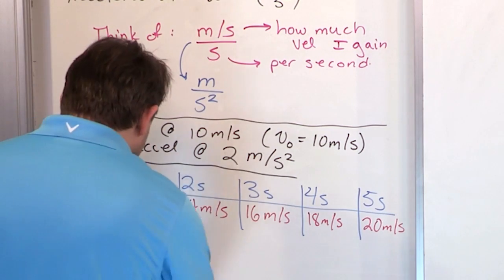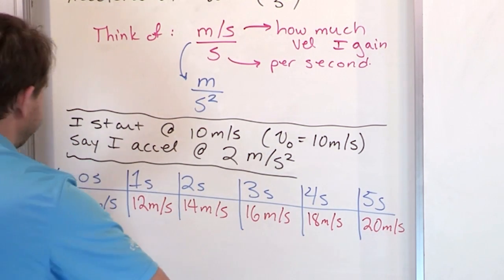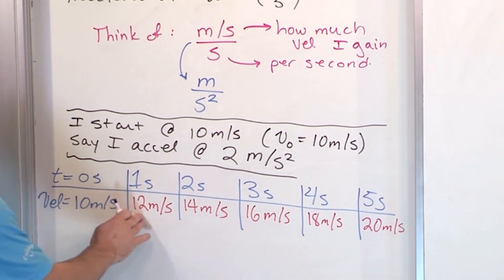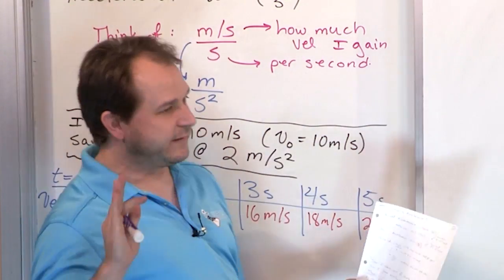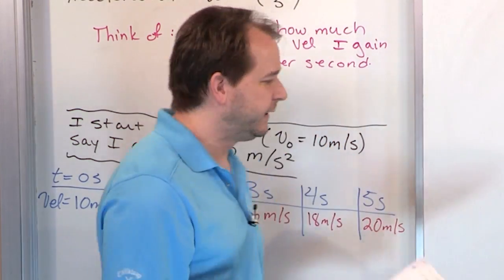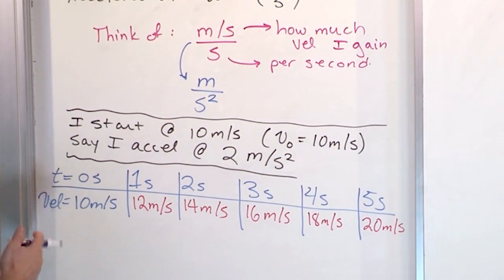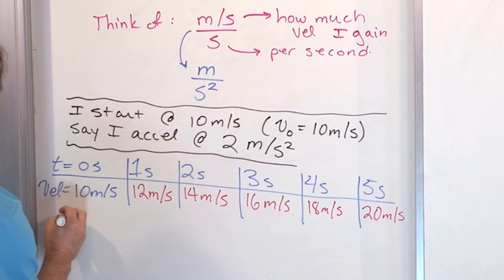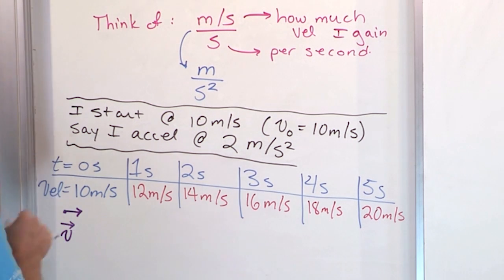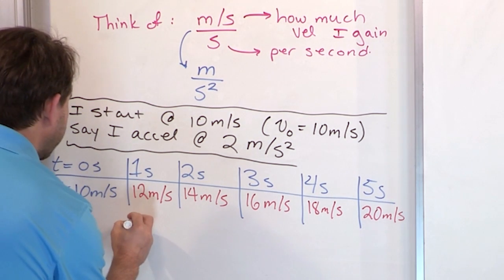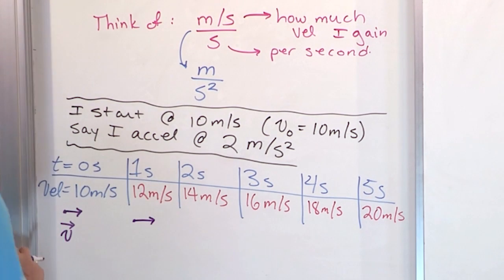Now graphically, we can do something interesting just to show you what this means. So here I'm going 10, then 12, then 14, 16, 18, 20. If I'm actually doing this, I'm going to be pushed back into my seat because I'm increasing my speed constantly. But if you look at it, you know velocity is a vector, so I can write it as an arrow. So just underneath it, let's draw this as an arrow. Let's pretend 10 meters per second looks like this. That's the velocity vector, an arrow to the right. Well, 12 would be an arrow slightly longer than that one.